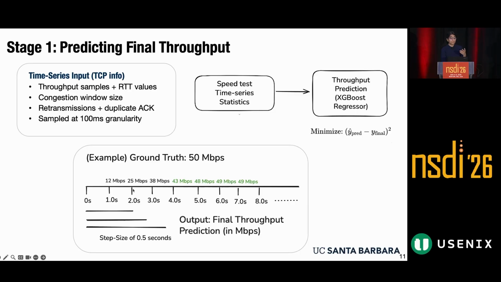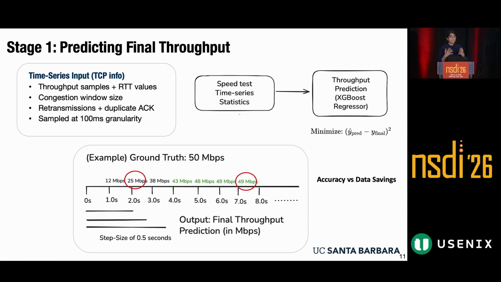For example, we're predicting 25 Mbps initially. However, as we go towards the end of the speed test, we have a more accurate prediction. However, that's at the cost of data savings. So in this case, we have high prediction error, but our data savings is extremely high. But the reverse is the case over here, where we're ending really late, so we have a really accurate prediction, but our data savings is low.